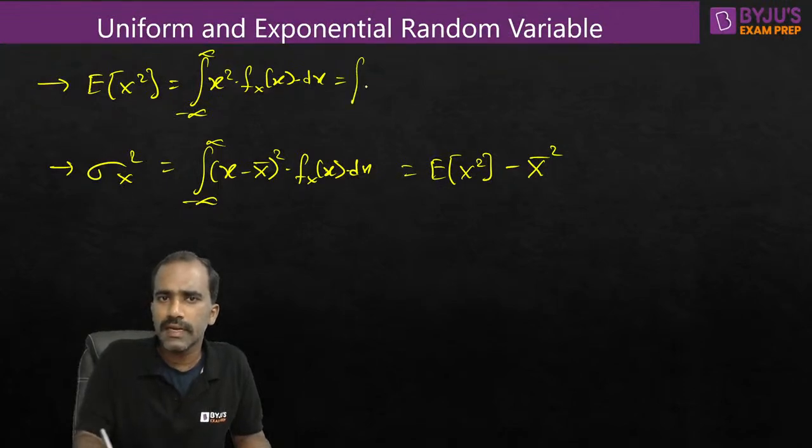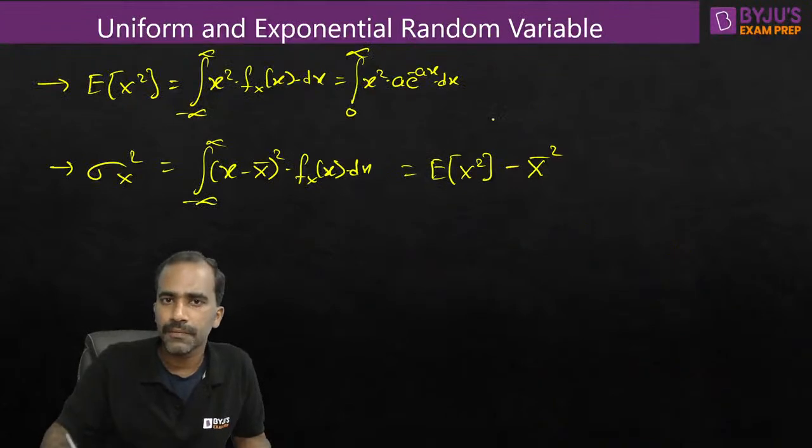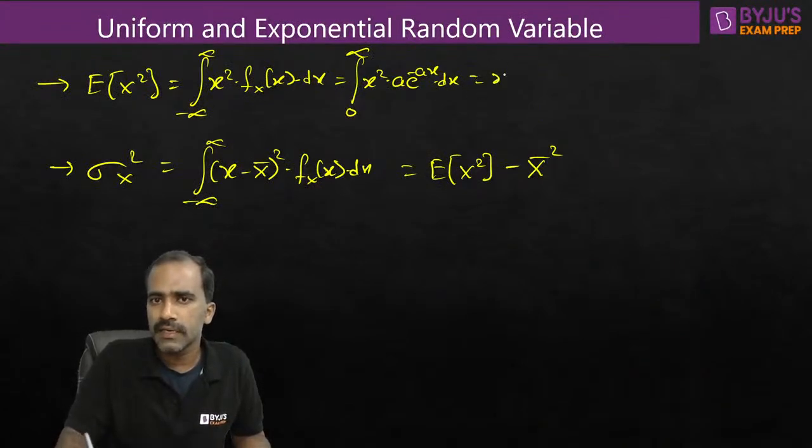So this is integration of x square into what is the equation of fX(x)? It is a into e power minus ax dx, limits from 0 to infinity. I have substituted this equation. This equation is valid only from 0 to infinity. So let's integrate it. It is x square.